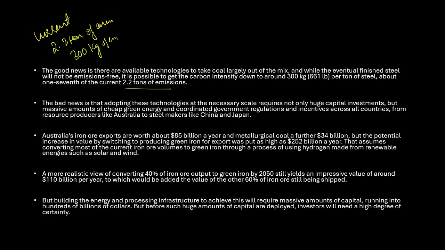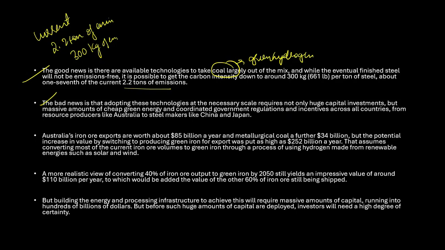So the technology involves using green hydrogen instead of coal. So what are we going to use? We are going to use green hydrogen. Here we are using coal. Instead of that, we will be using green hydrogen, or hydrogen energy. The good news is that we can reduce the amount of emission, but the bad news is also there. And what is the bad news? Though steel will not be completely emission free in this case, at least the emission will be significantly reduced.